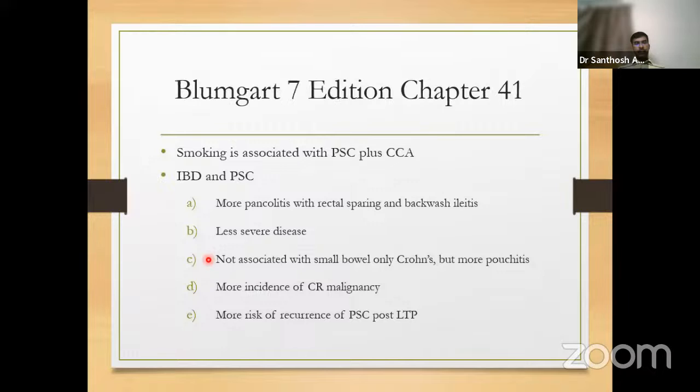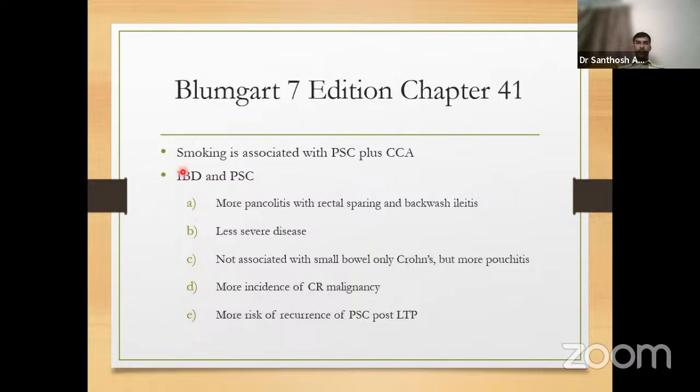If it is Crohn's disease, it is rarely small bowel only Crohn's disease. It will usually be a large bowel and small bowel combination, or just large bowel Crohn's disease. Though we do not see small bowel only Crohn's disease in primary sclerosing cholangitis, if such patients require a pouch, they tend to have more pouchitis compared to non-PSC patients undergoing a pouch. Though patients with the IBD PSC combination have less severe IBD, they tend to have a higher incidence of colorectal malignancies.